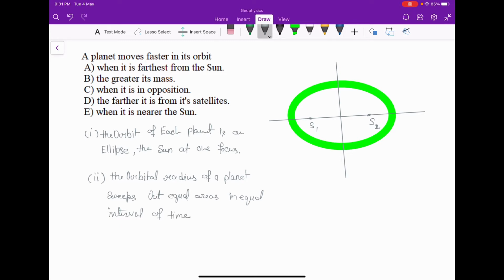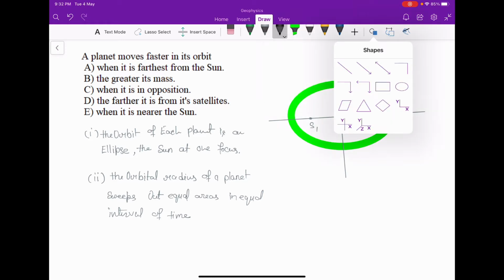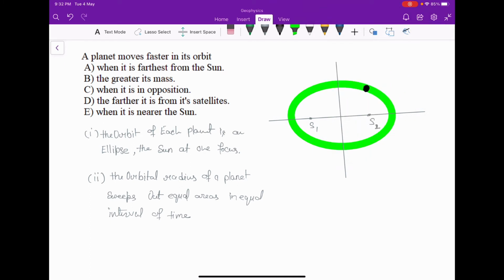If this is the point where a planet is orbiting in this particular path, and the sun is at S1, then if we connect S1 to the planet at P, after some time the position will change.